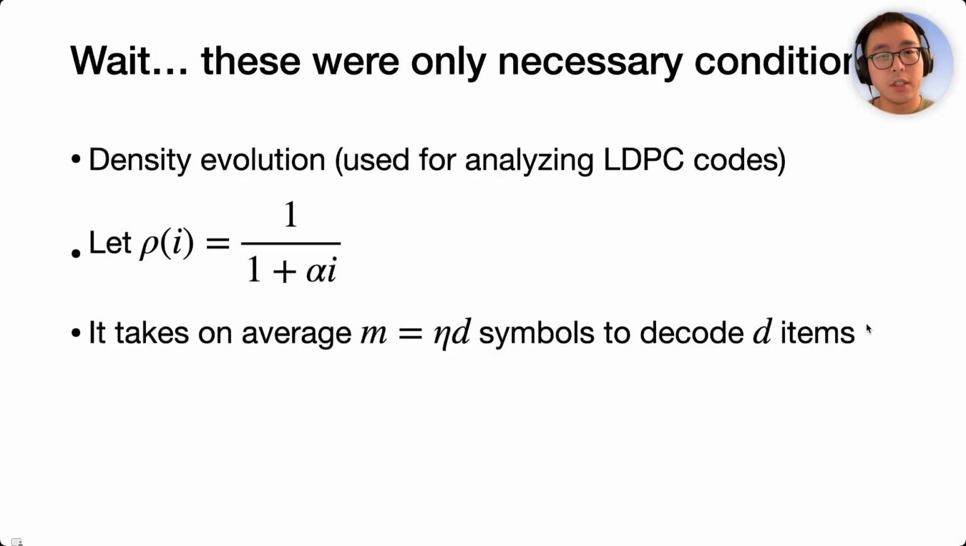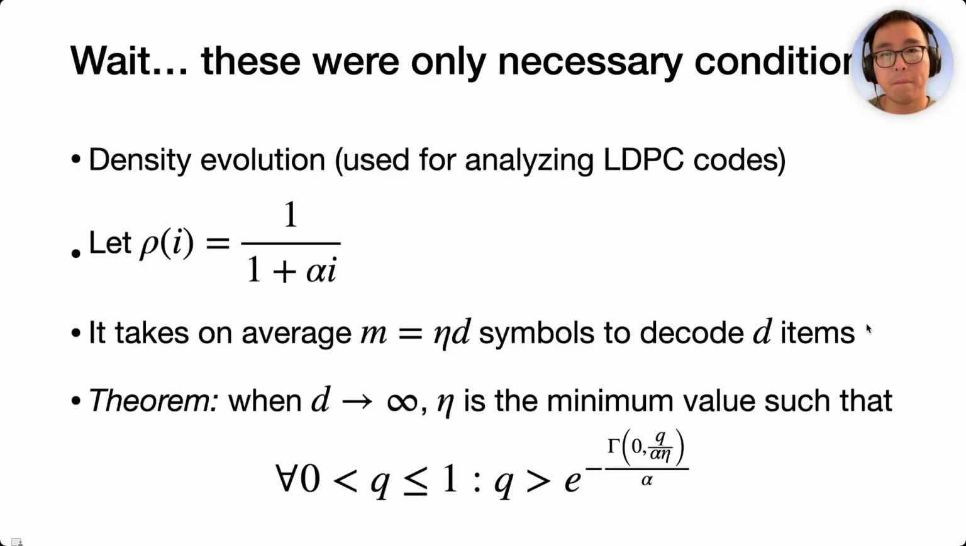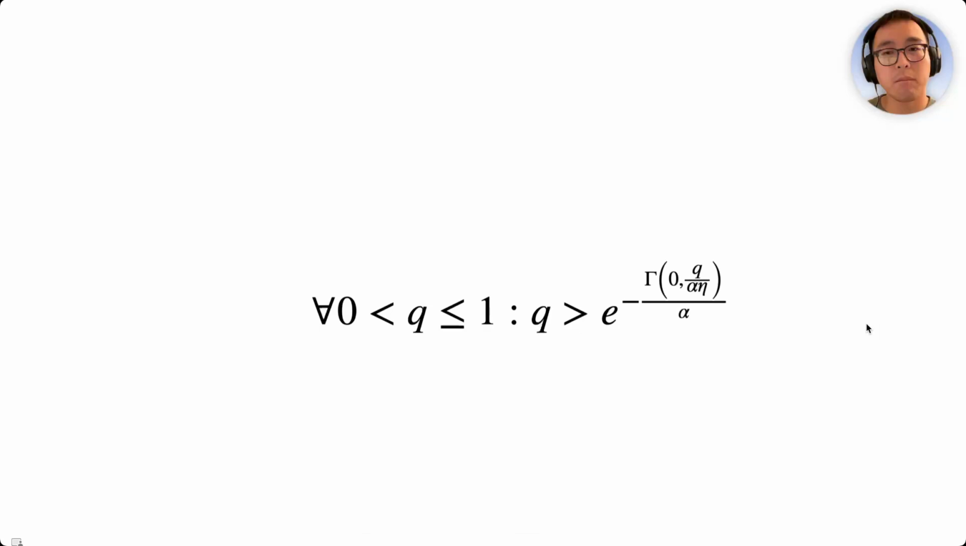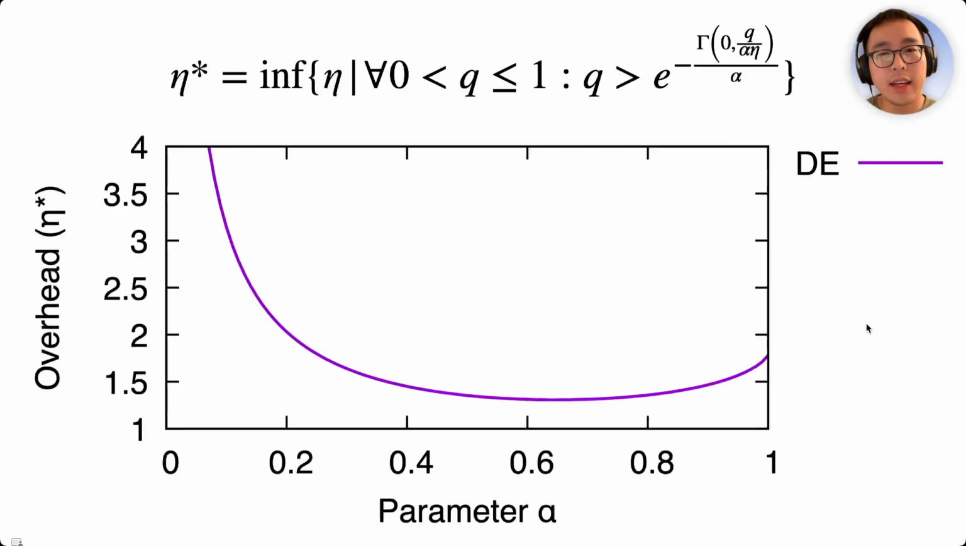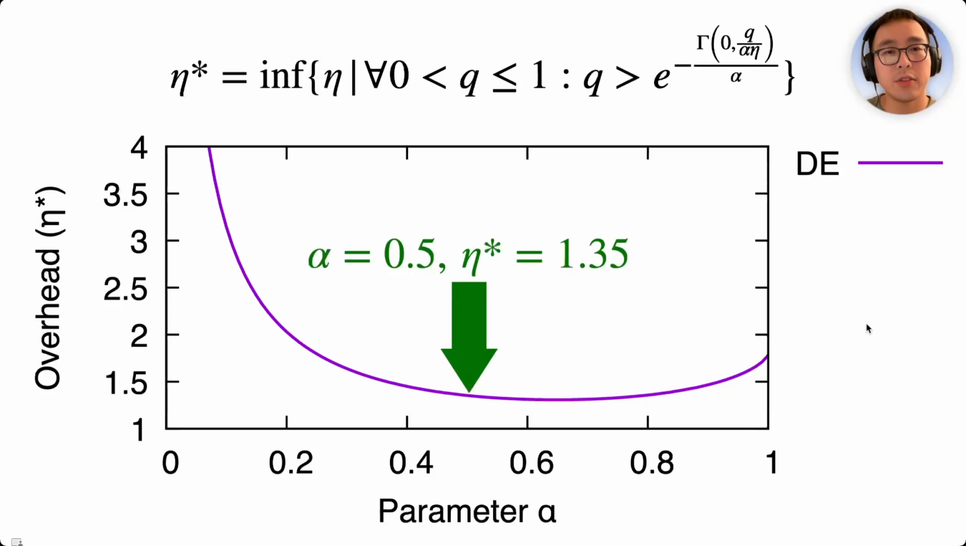But in the end, we surprisingly get a nice closed form result, which says you need eta times D symbols to decode D items when D goes to infinity. Here, eta is the communication overhead, which is the number of symbols you need on average to decode one item, and we can show eta must satisfy this closed form condition. We can plot the relationship between the coefficient alpha on the x-axis and the overhead eta on the y-axis. In our design, we choose alpha equal to 0.5, which results in eta equal to 1.35.